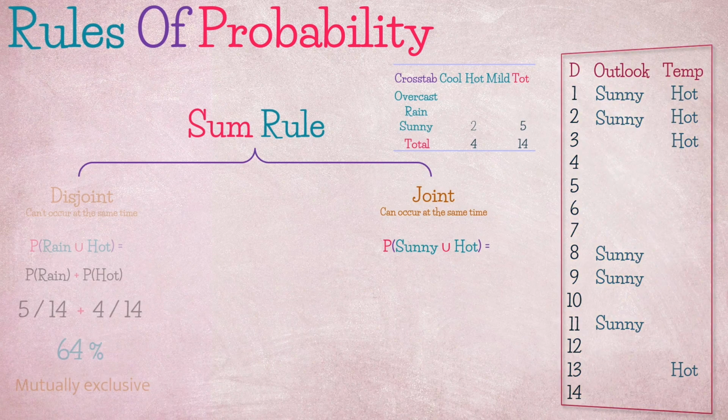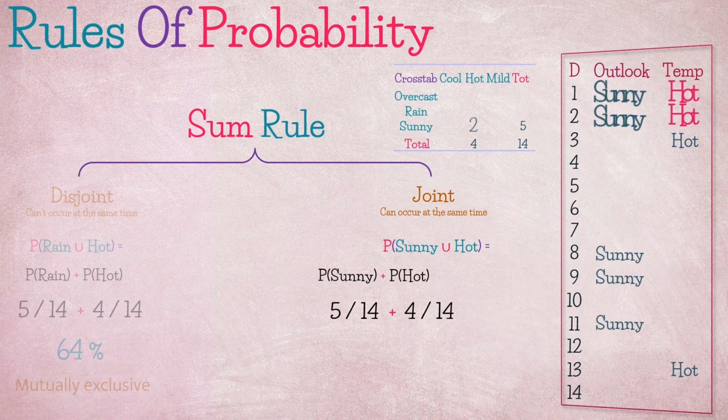Then we simply account for this when adding them together by subtracting the common occurrence. For example, if we look at our data, we can see that events sunny and hot can happen at the same time. The first 2 days are sunny and hot. Thus, P(sunny or hot) will be P(sunny) plus P(hot) minus P(sunny and hot), equivalent to 50%. Which actually makes sense because if we look at the crosstab, event hot has 4 occurrences where 2 of them are associated with being sunny. Thus, 50% probability of sunny or hot.